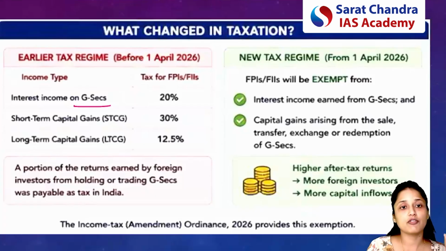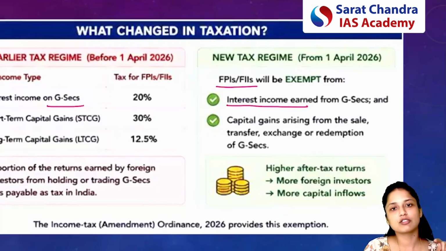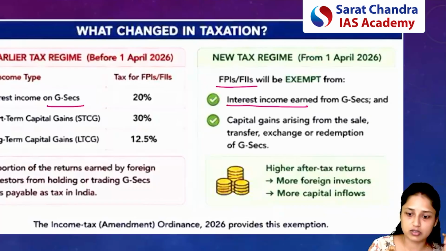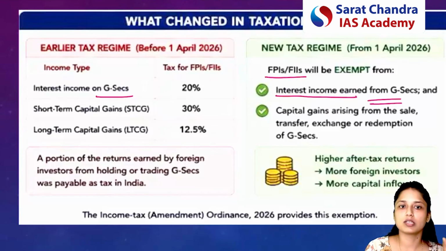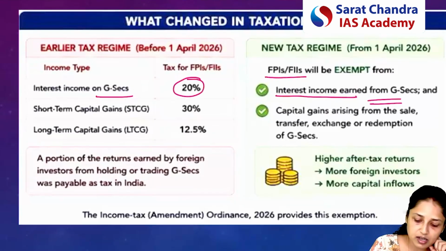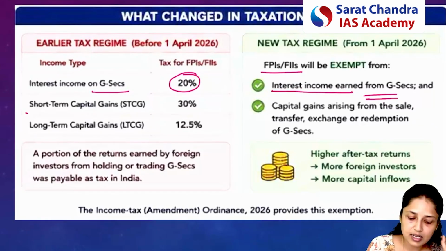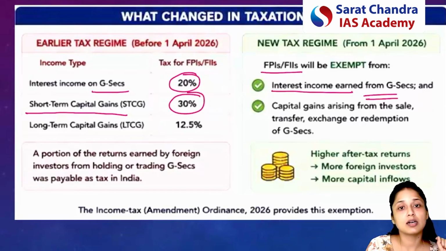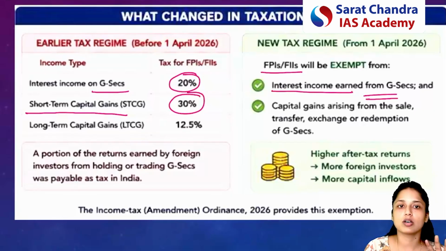Now, in India, if any foreigner is earning interest on government securities, then earlier he had to pay tax on that income also. So now the government has exempted foreign entities, that is foreign portfolio investors or foreign institutional investors, from that interest income. So now no tax will be applied on the interest income. Earlier the tax on interest income was 20%, but now it will be nil. Second thing is, earlier on short-term capital gains, 30% tax was charged, but now on short-term as well as long-term, no tax will be charged.